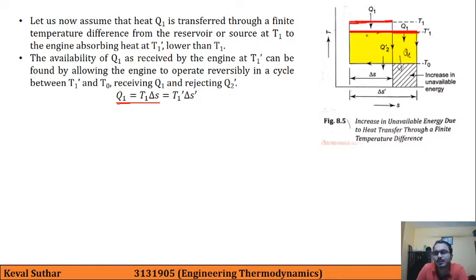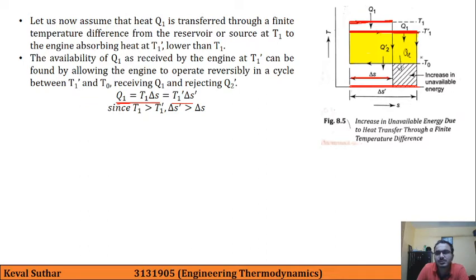Based on T1 prime, Q1 is equal to T1 prime into delta S prime. So here this is the value of delta S prime, which is utilized to calculate Q1 based on T1 prime, and this value is delta S, which is utilized for calculation of Q1 on the basis of T1.